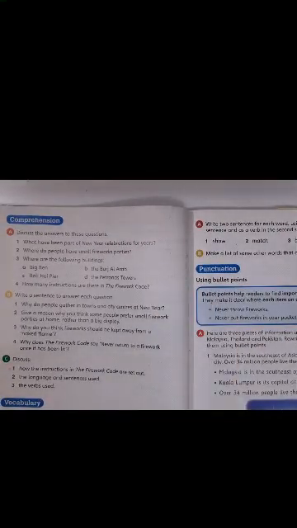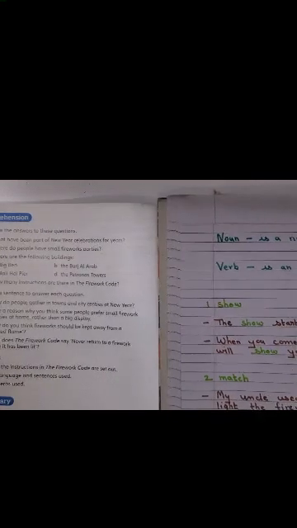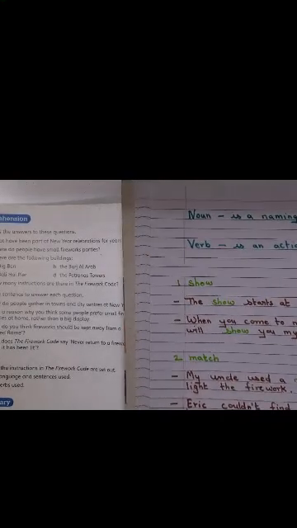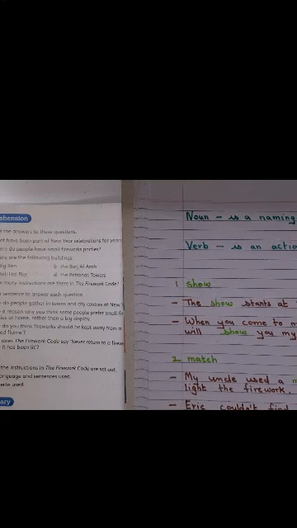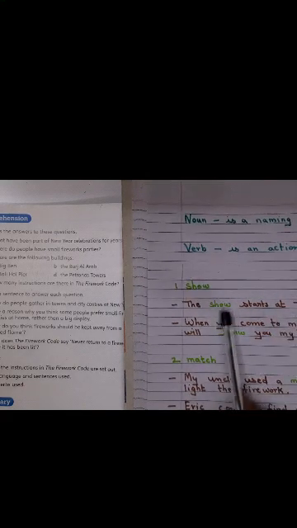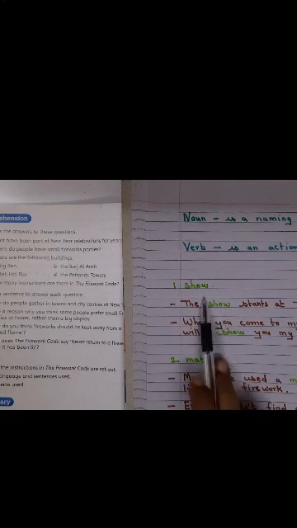Page 49. Yes, read capital A. Please read capital A. Yes, and take a minute. Let me see if you can try the first and the second one. So well, children, I have done the first one for you so that you get an idea. Show. The show starts at 7 o'clock. This is a movie or a drama or a play.